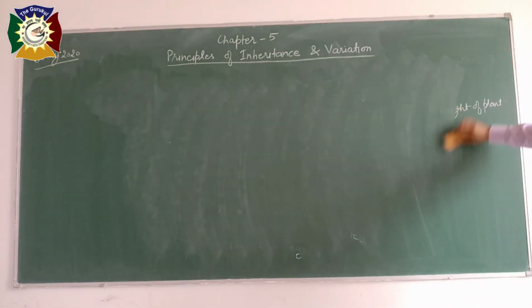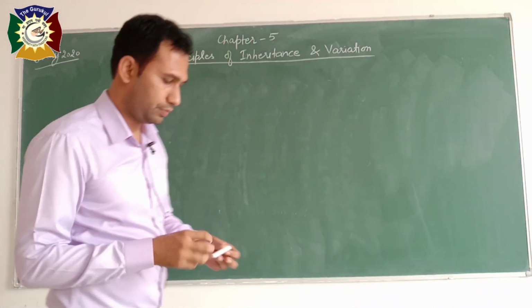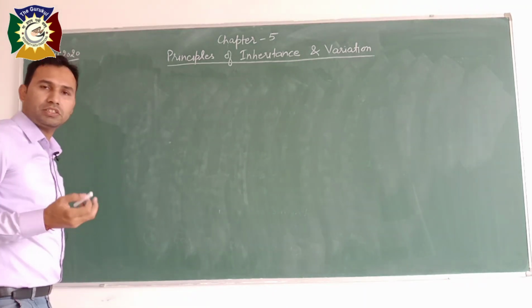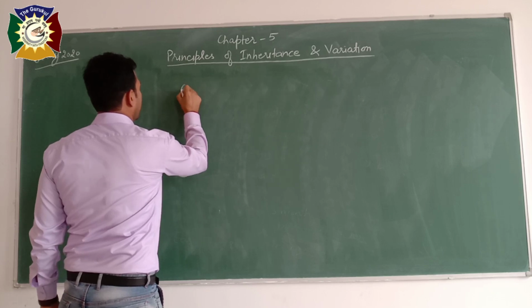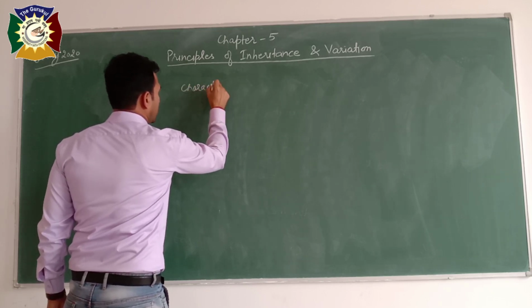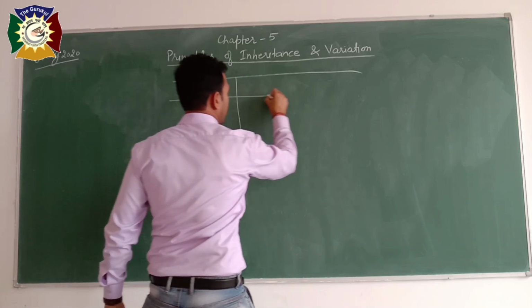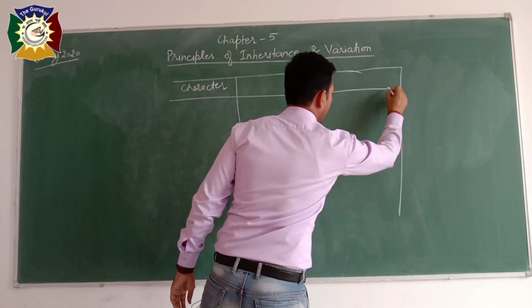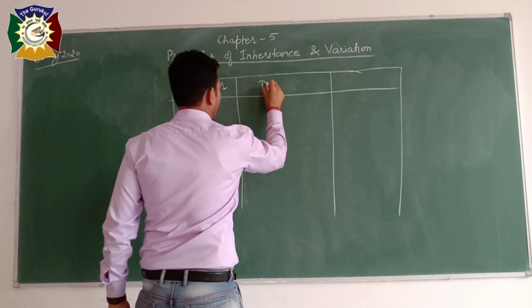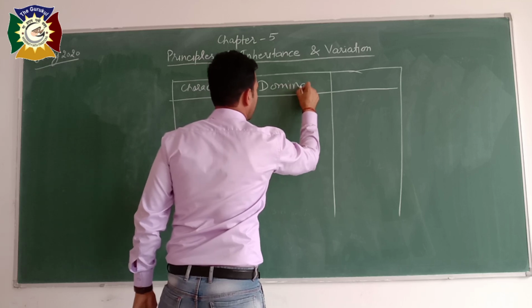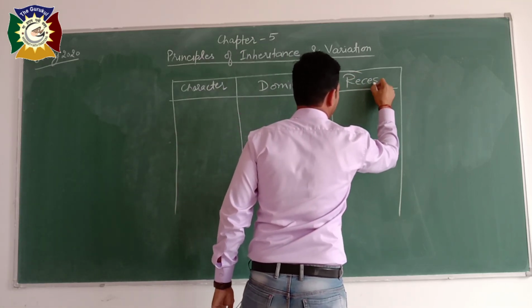Now we are going to make a simple table. The table of 7 characters which are selected by Mendel. So character, dominant and recessive.